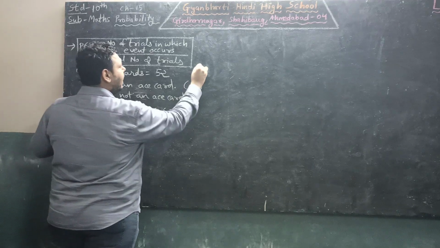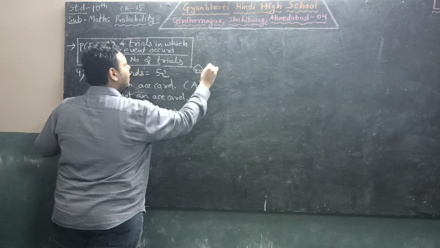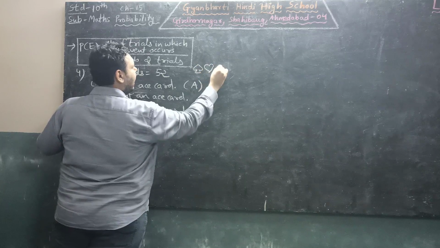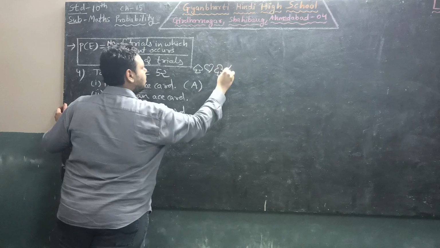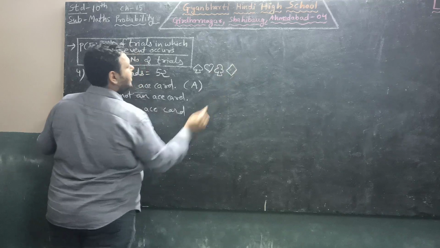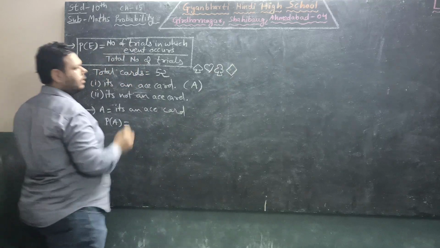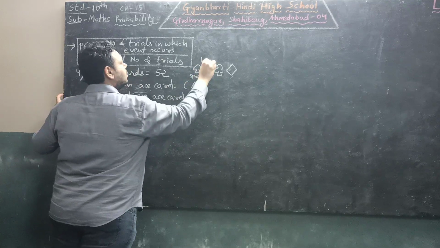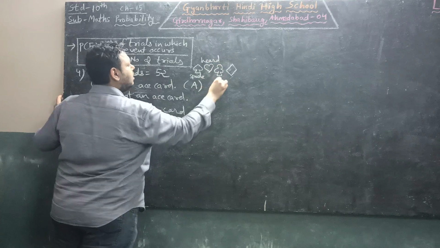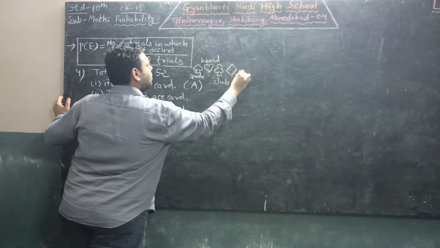So we know that there are 4 signs while we play cards. Diamond, club, heart and spade. This is spade, heart, club, diamond.